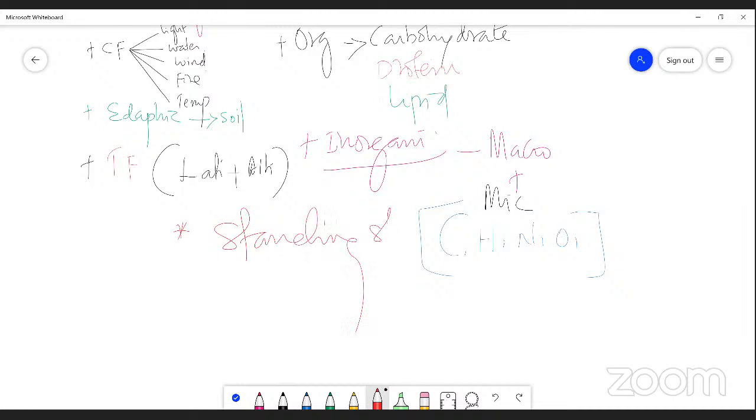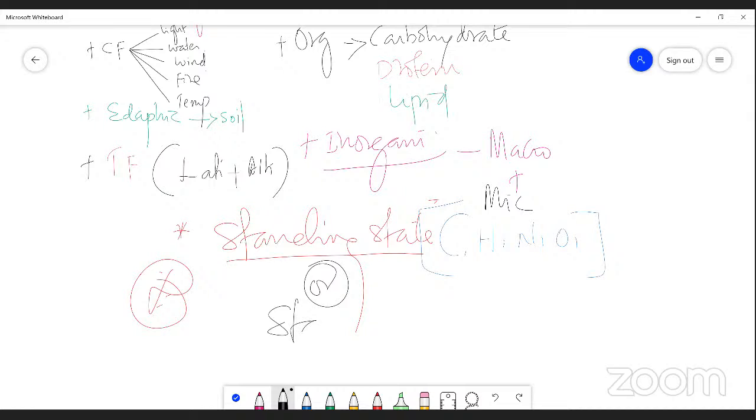Standing state is nothing but the total amount of abiotic factors. The total fresh weight of abiotic factors found in an ecosystem is called a standing state. It is also known as standing quality. So this is a very interesting area.